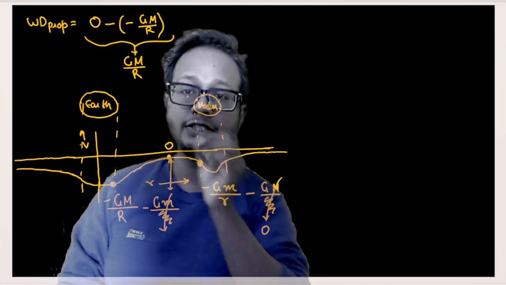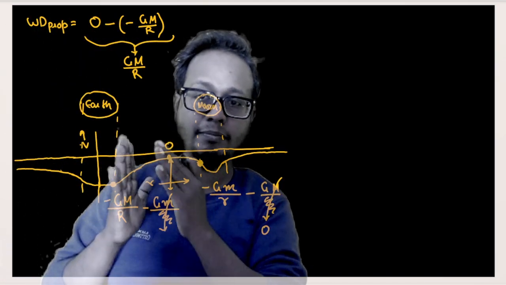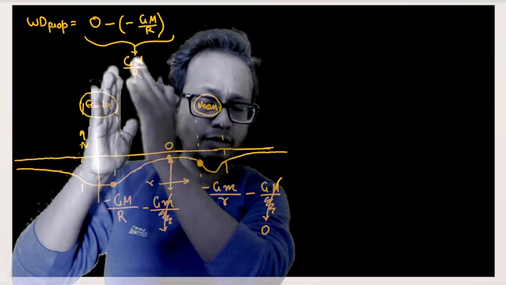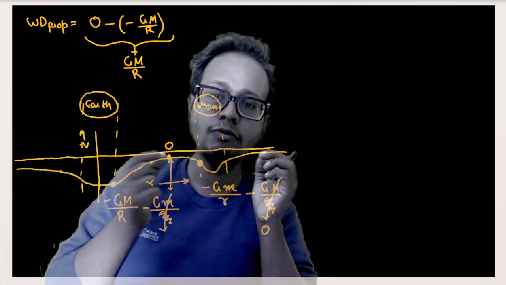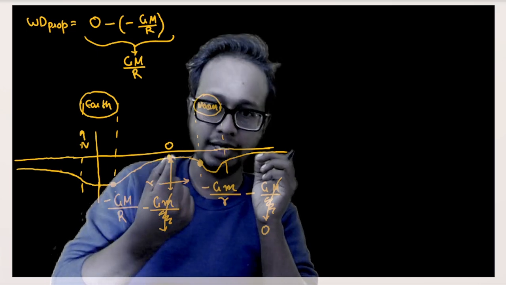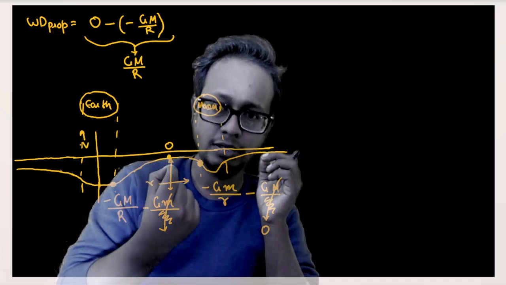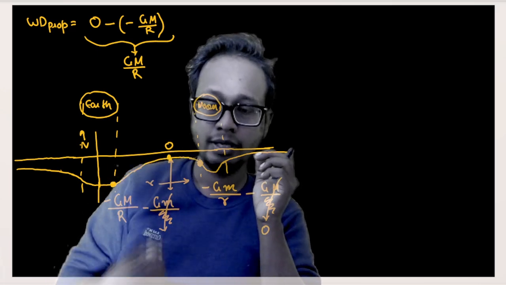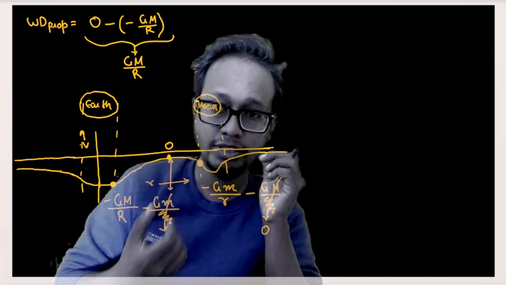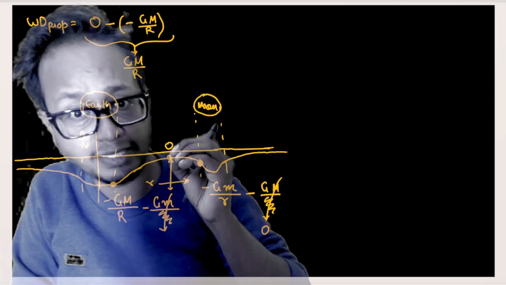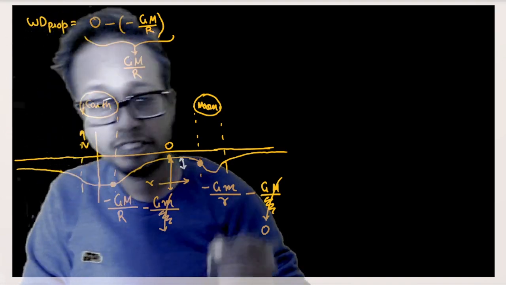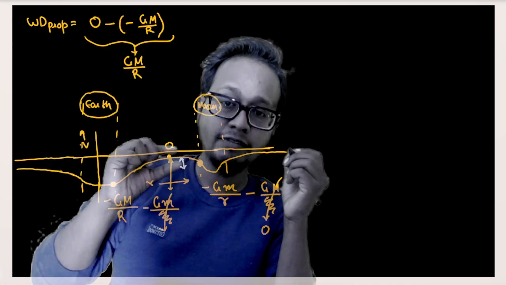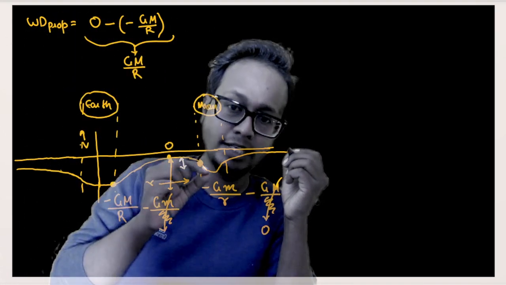Okay, and this work done I'm finding it for 1 kg. Later when I multiply the entire thing by mass of the satellite, I'll get the work done for mass of the satellite. That is for another thing, but I'm taking out here what is the work done for 1 kg of mass. Okay, to send it out here at the point of zero field or maximum potential or zero potential. Understood? Now from here to here, I have to supply it some work. After the satellite has reached this point, I have to supply this amount of energy to slow it down. No? Because if I don't give this amount of energy, the satellite would crash land into the moon.